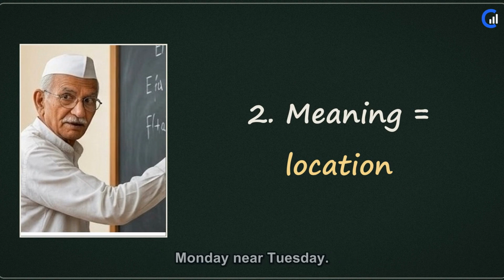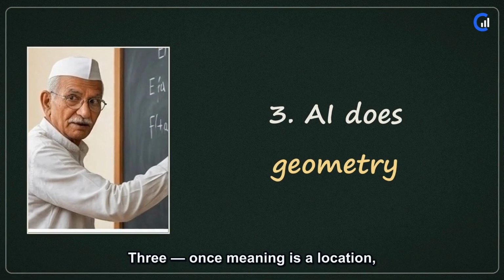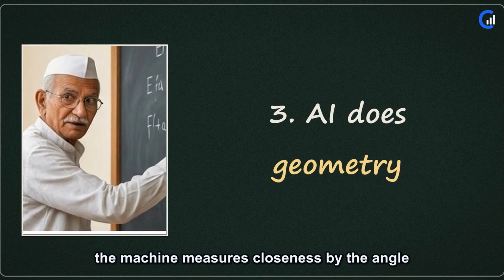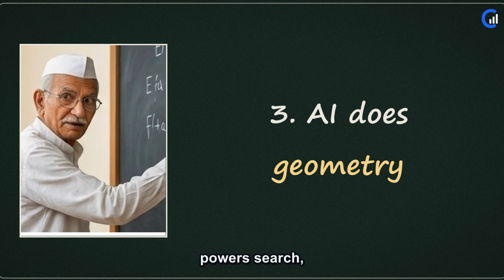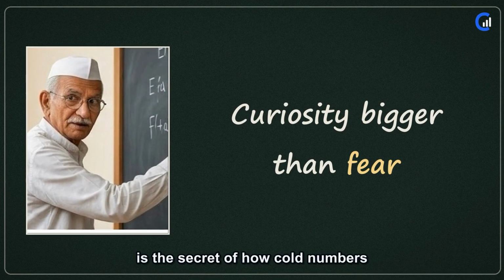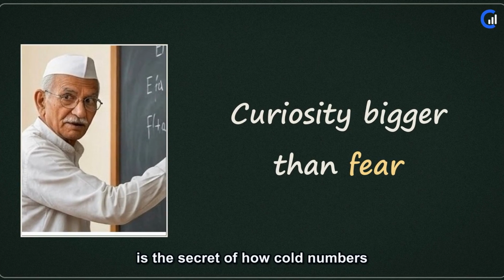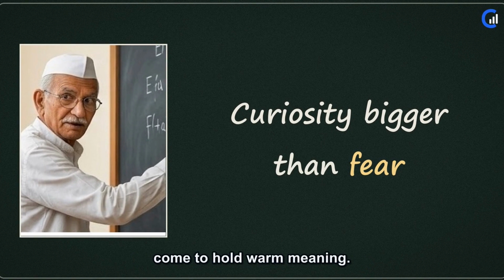Cat near dog, Monday near Tuesday. 3. Once meaning is a location, the machine measures closeness by the angle between arrows, cosine similarity, and powers search, recommendations, and rank. Geometry on meaning itself. And that, my friend, is the secret of how cold numbers come to hold warm meaning.